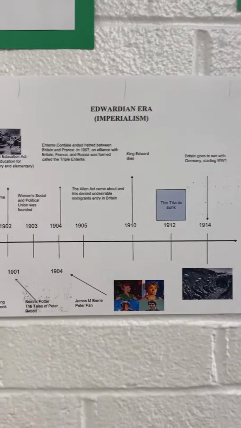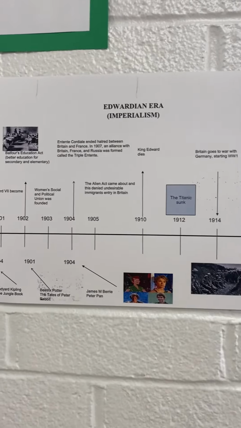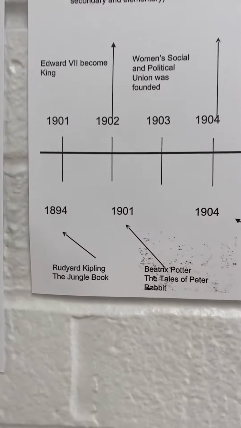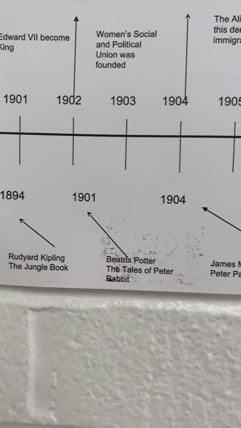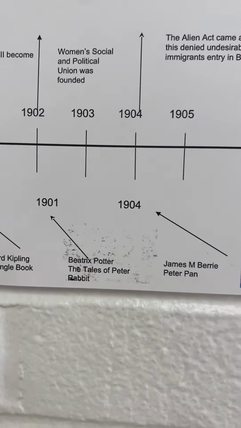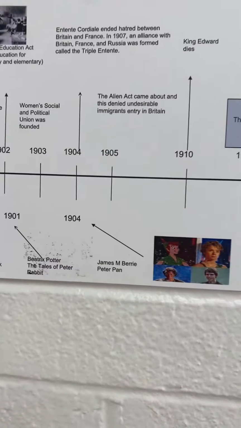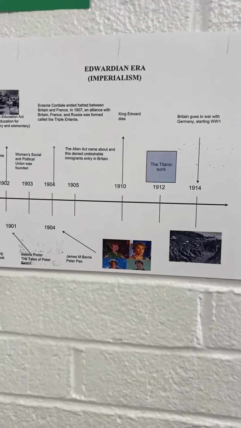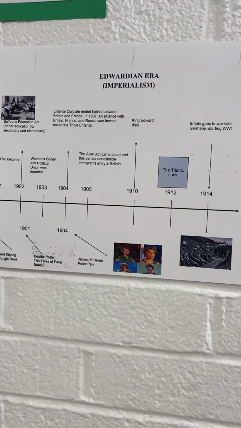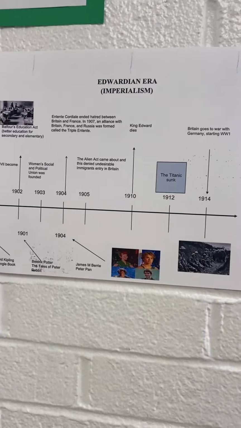In the Edwardian period, we have some very interesting children's writers like Rudyard Kipling. We've got The Jungle Book, and we've got Beatrix Potter and her Peter Rabbit, and we even have Peter Pan. So we see some interesting things happening during an imperialistic era.